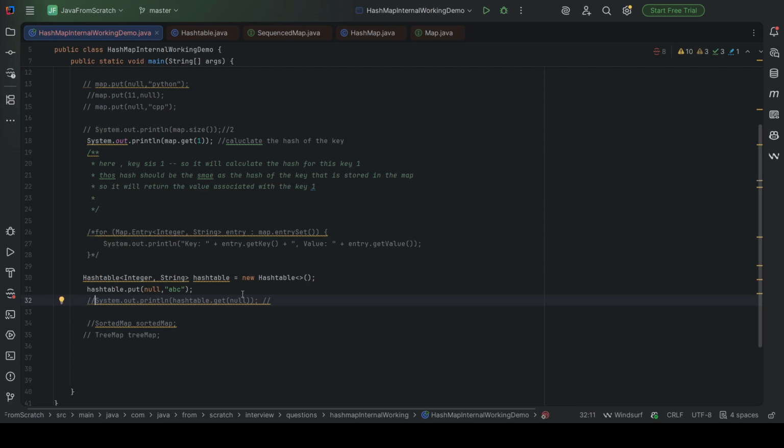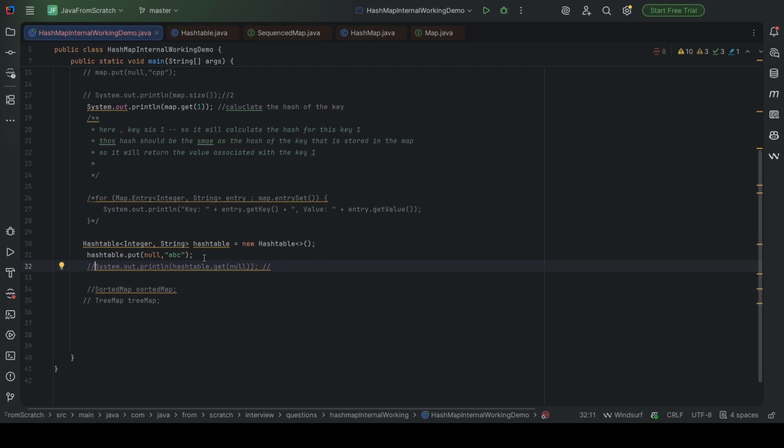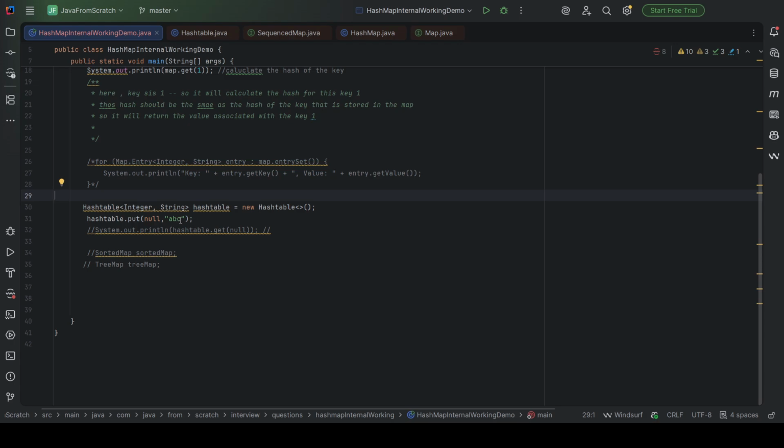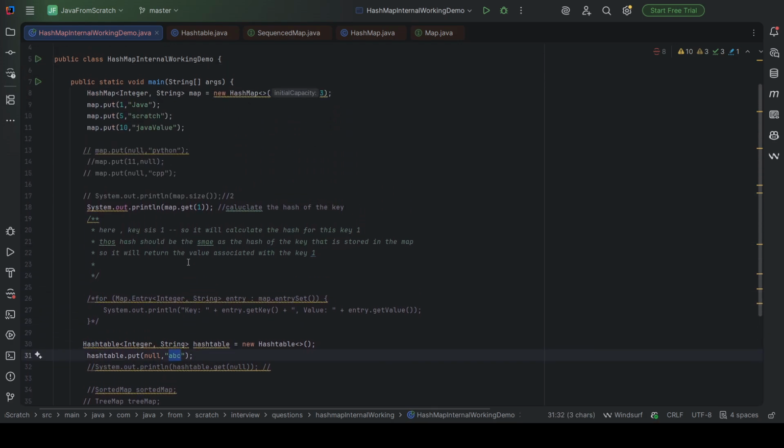I'm not printing anything also, but at compile time we will not get any error, but at runtime we will get null pointer exception. If we run this one, then we will get null pointer exception: cannot invoke object.hashcode because key is null. So null key is not allowed in the hash table, but in hash map it is perfectly allowed.